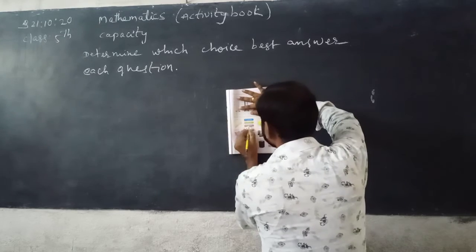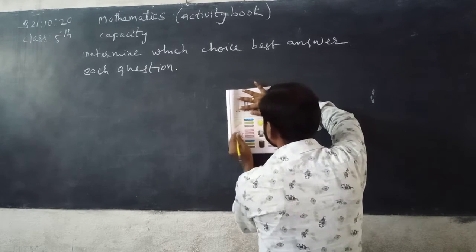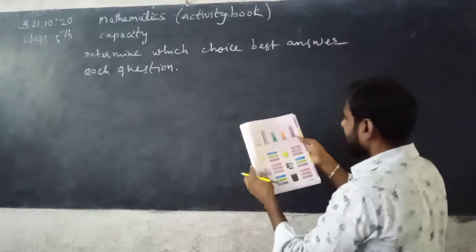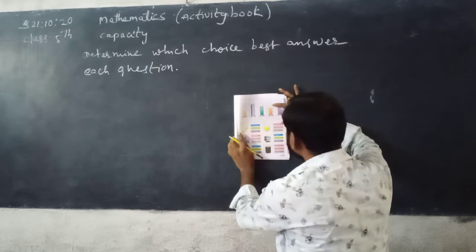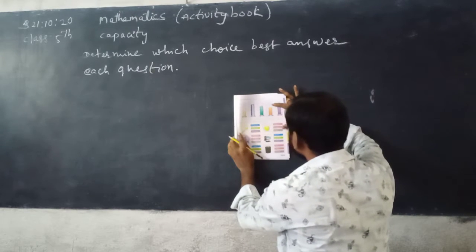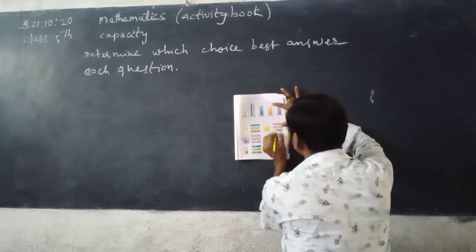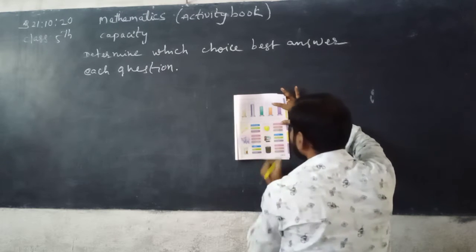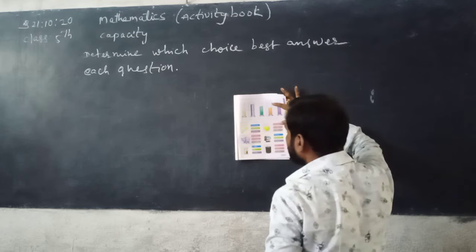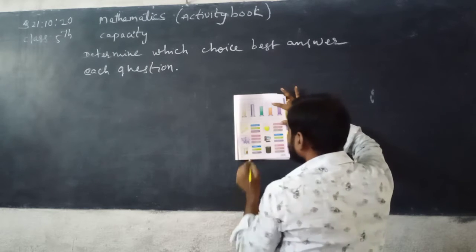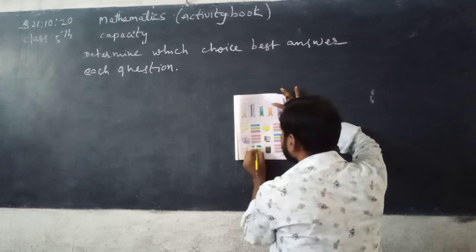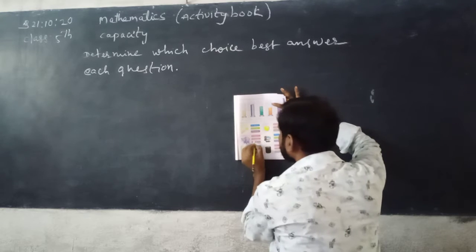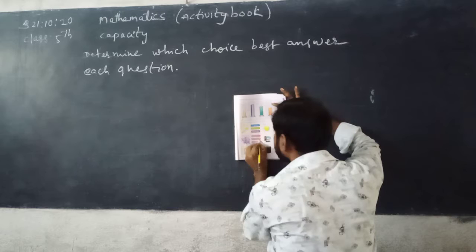So underline 50 centimeter. Now next, height of a ball: 8 kilometers, 8 centimeters, 8 meters. So 80 centimeter is correct. Now next, weight of an elephant. See here, 30 kilograms, 300 kilograms, 3000 kilograms. I think 300 kilograms is correct.